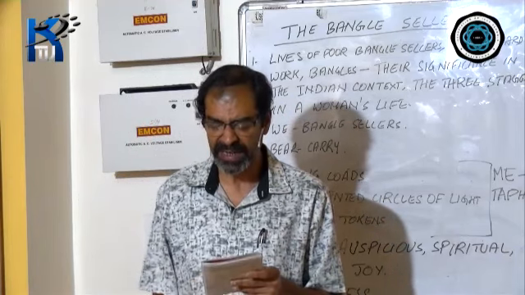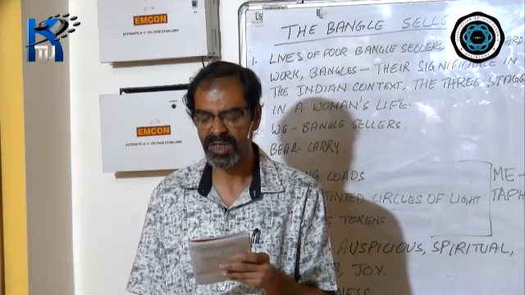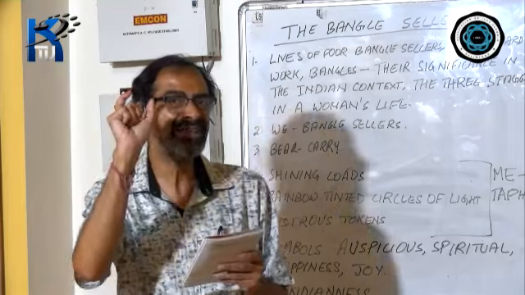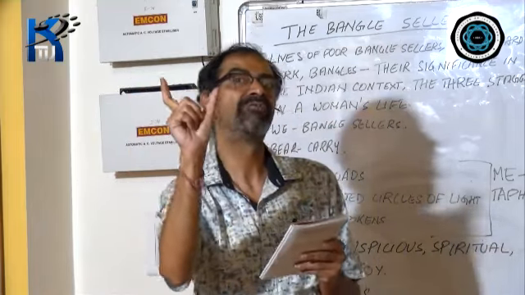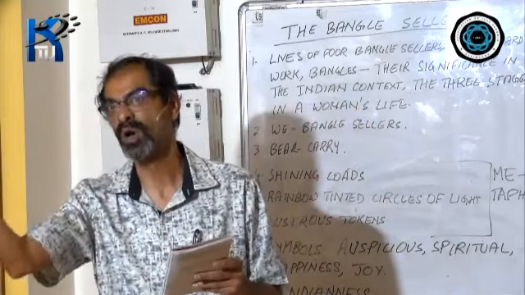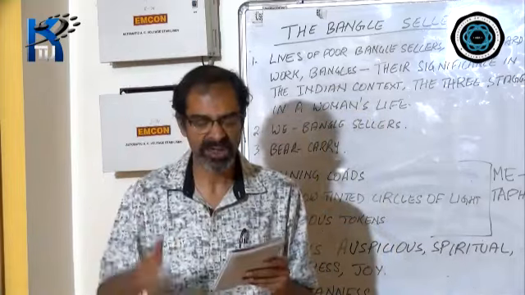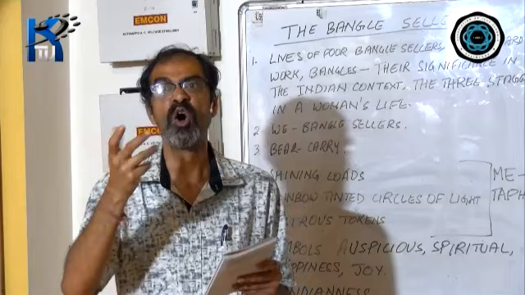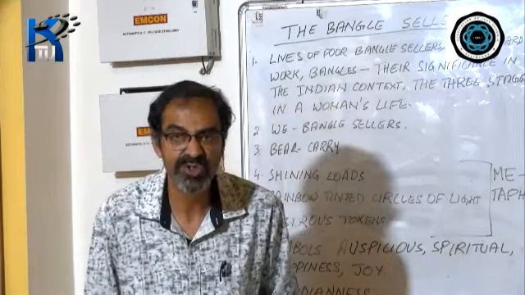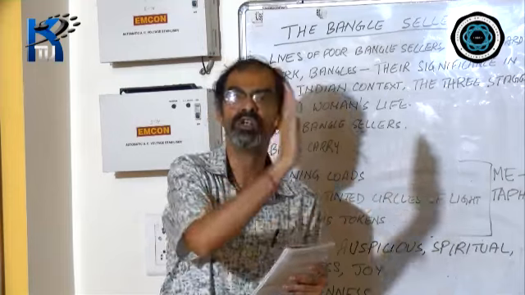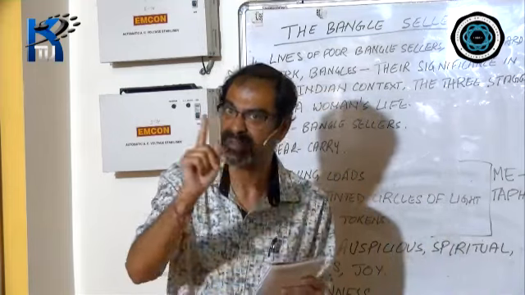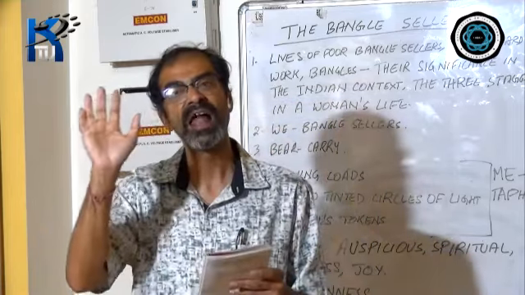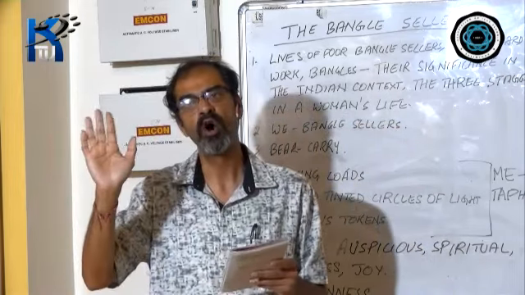Lustrous tokens of radiant lives for happy daughters and happy wives. Again, you will notice that the bangles have been described using another phrase, lustrous tokens. These bangles are lustrous, bright, sparkling symbols of joy and happiness in the lives of the daughters, that means unmarried girls. They are also symbols of joy and happiness in the lives of married wives or women.